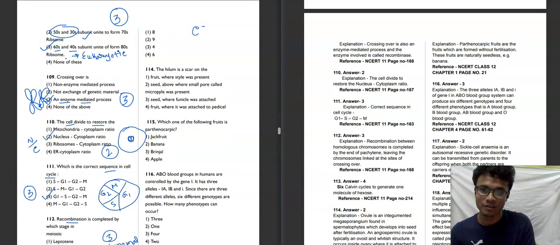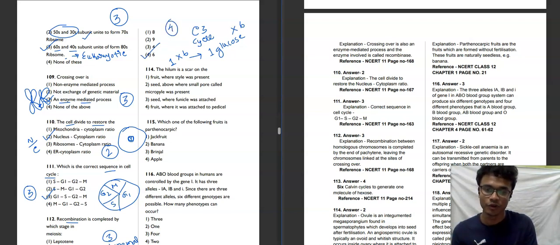So the Calvin cycle is also known as the C3 cycle, and we know that in one cycle of the Calvin cycle we can obtain one molecule of glucose. One cycle, one glucose. So here 6 cycles are needed to obtain 6 molecules of glucose or hexose. It is basically the same thing, so for any kind of sugar you need to obtain. So the fourth option will be our correct answer. 6 cycles of the Calvin cycle are needed to produce 6 moles of hexose. The fourth option will be our correct answer for this question.